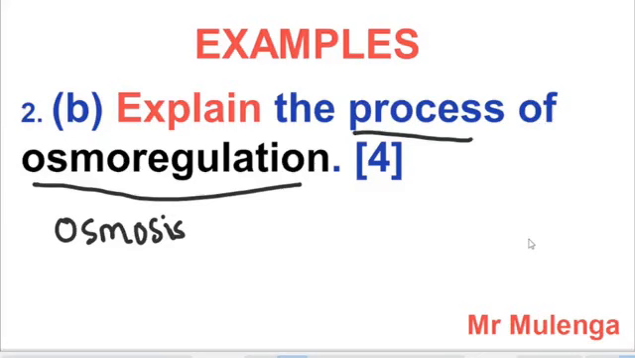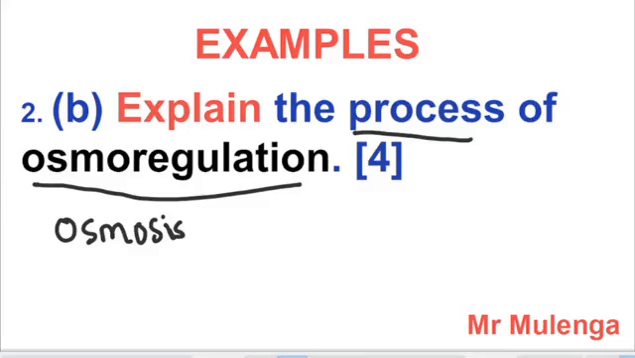So this hormone now is going to cause the kidney tubules in the nephron to be able to make more water permeable. So when the tubules become more permeable, water is going to be reabsorbed back into the bloodstream. That is how you can explain. So we know that osmoregulation is just the maintenance of water levels in the body of an organism.